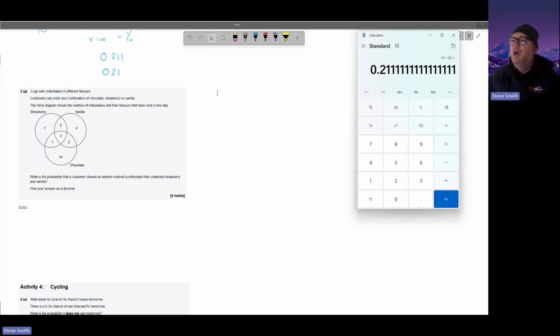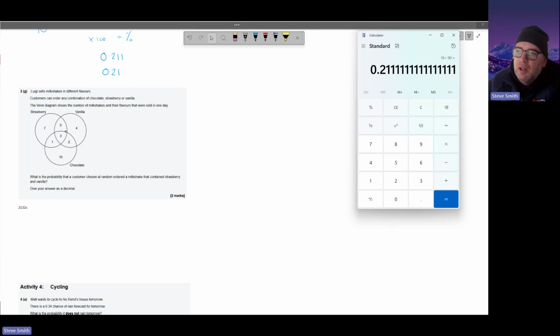Luigi sells milkshakes in 3 different flavors. Customers can only order a combination of chocolate, strawberry, or vanilla. The Venn diagram shows a number of milkshakes and their flavors that were sold in one day: strawberry, vanilla, chocolate. What is the probability that the customer chosen at random ordered a milkshake that contains strawberry and vanilla? Give your answer as a decimal. So we've got all these customers. So we add them all up for the bottom number of our fraction. But the top number of our fraction, strawberry and vanilla.